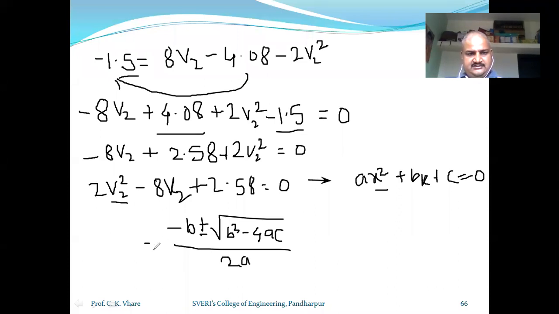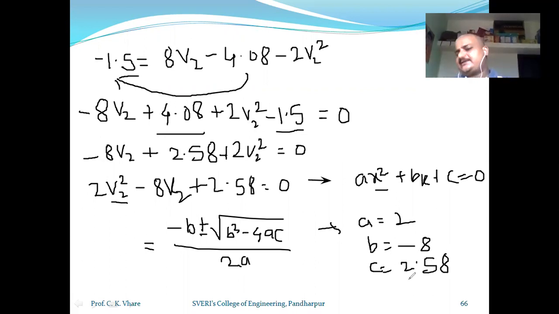It means you have not forgotten the things, you are keeping them in mind. Here, in this equation, your a is equal to 2, your b is equal to minus 8, and your c is equal to 2.58.